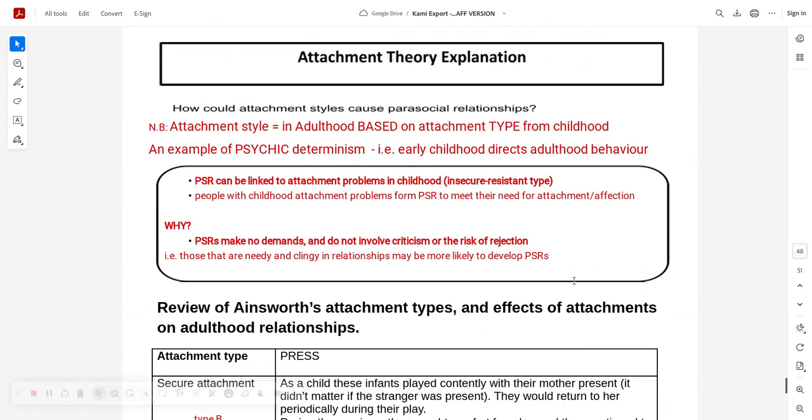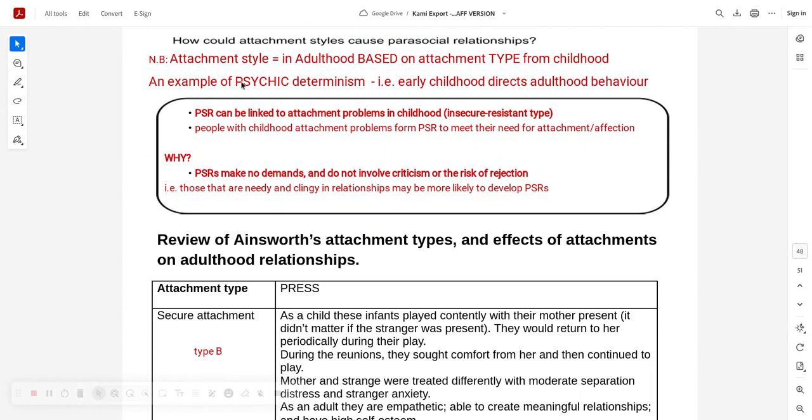Attachment theory. And statistically, I guess it's more likely to appear. Remember this I told you about. Attachment style is something in adulthood and attachment type is from childhood. But because of the continuity hypothesis, they're one and the same. So get this terminology and come on. It's a classic example of psychic determinism.